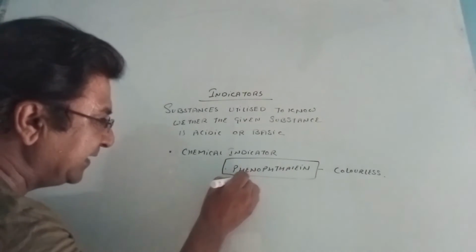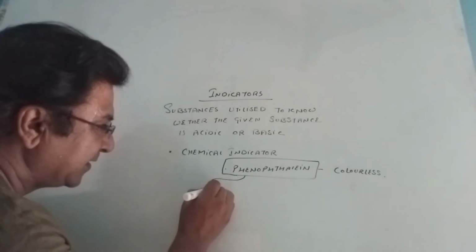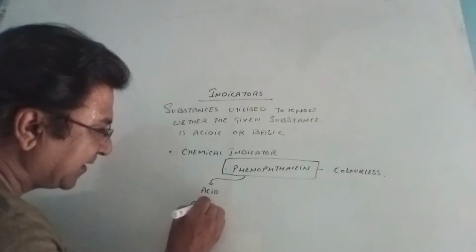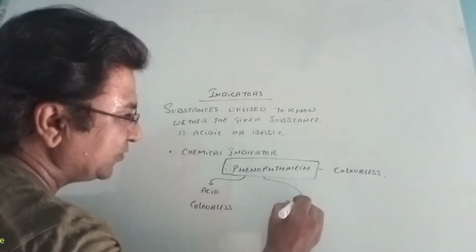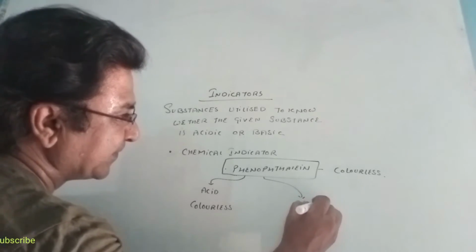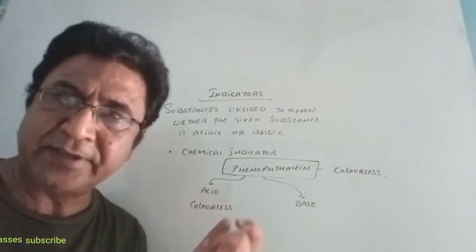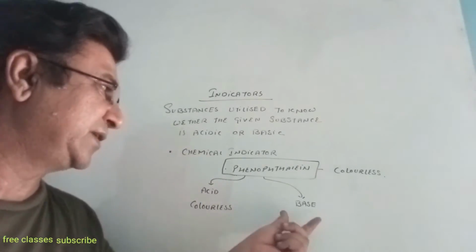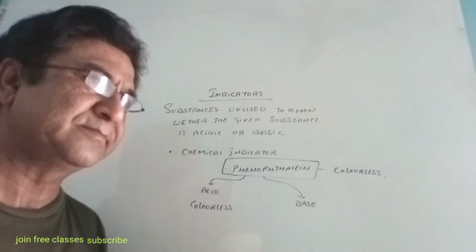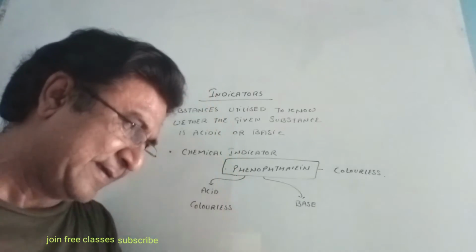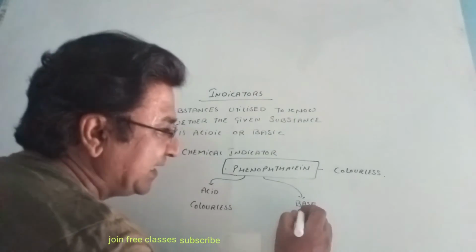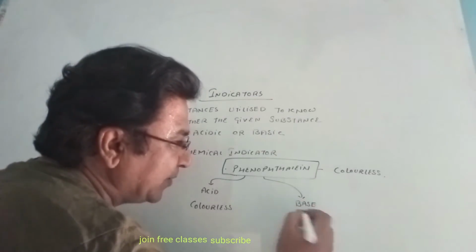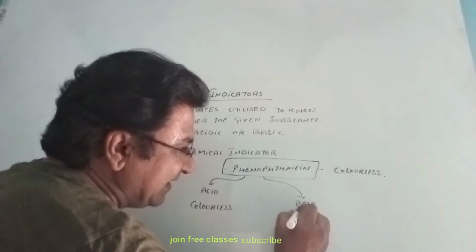But when it is added into an acid, it remains colorless. But if it is added into a base, it becomes purple or you can say pink in color.